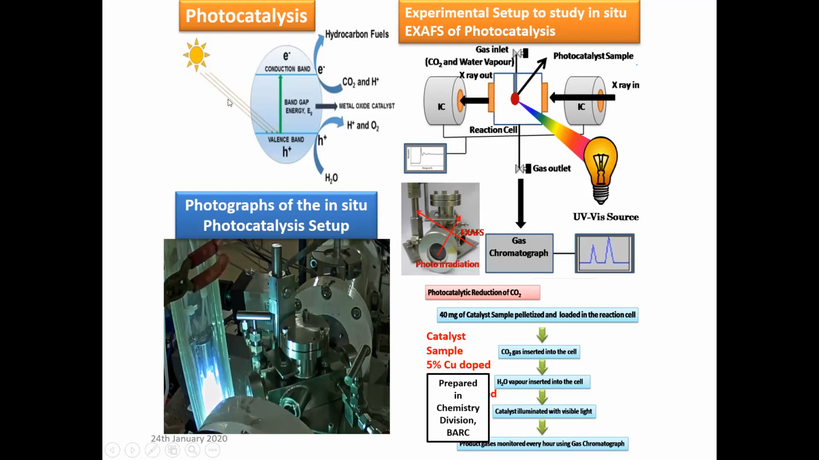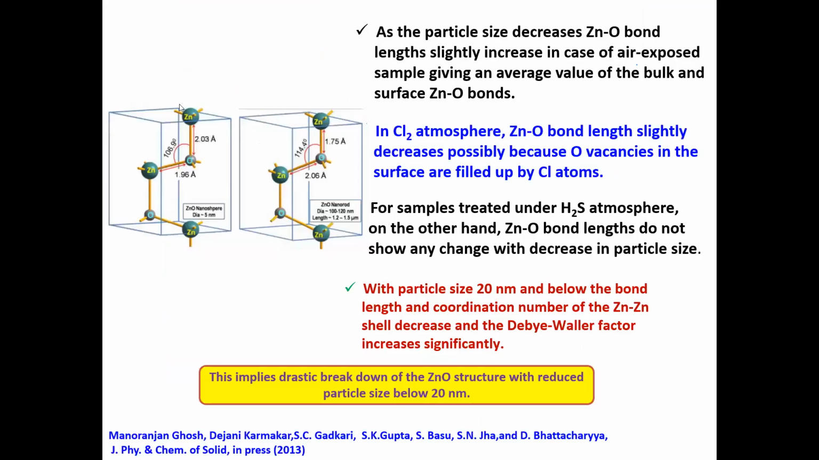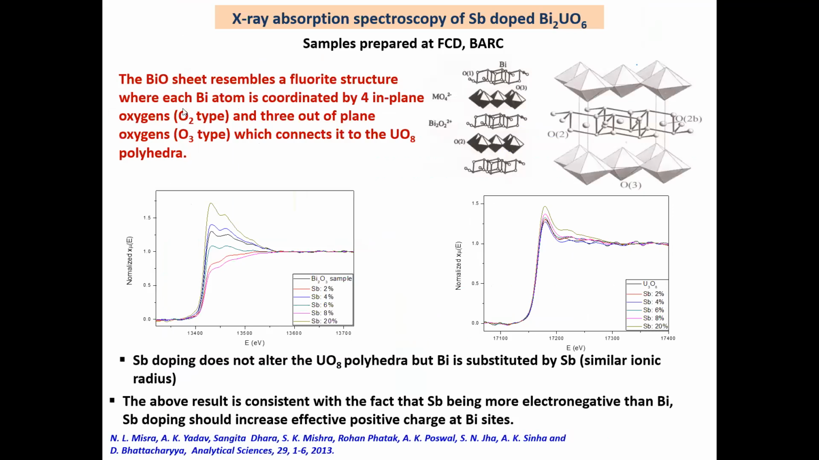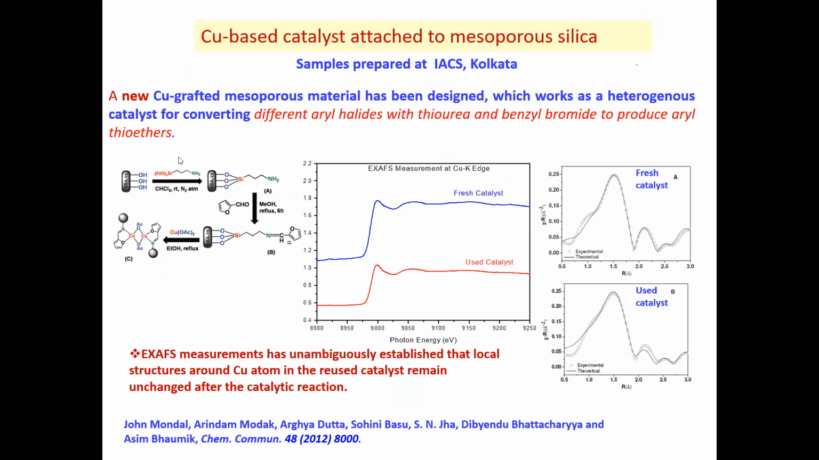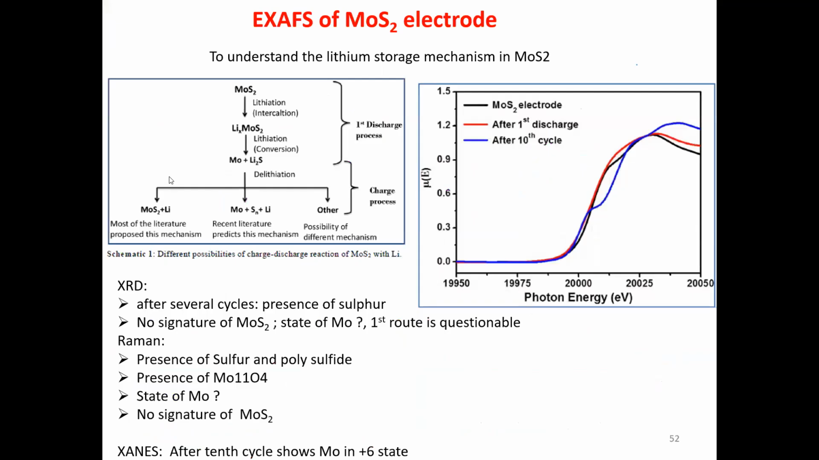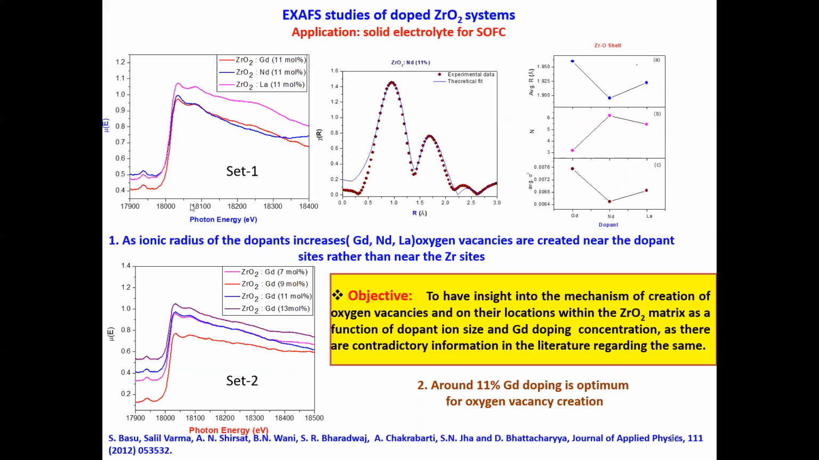I think I'm now coming close to the end of my talk, so I will not go further. These are other examples on gas sensor and fuel cell applications. Another is on nuclear material. So maybe I will stop here. And this is another catalyst-based example. Okay, so I leave you with this.